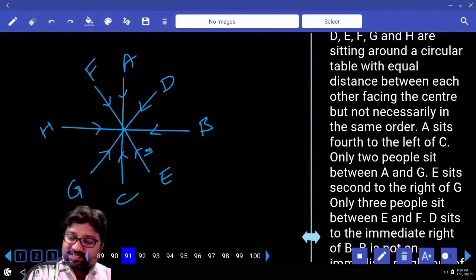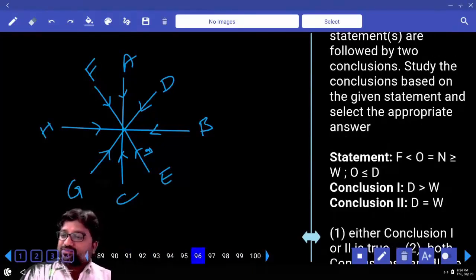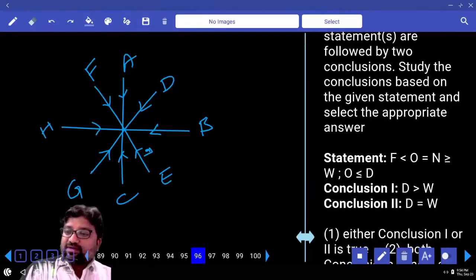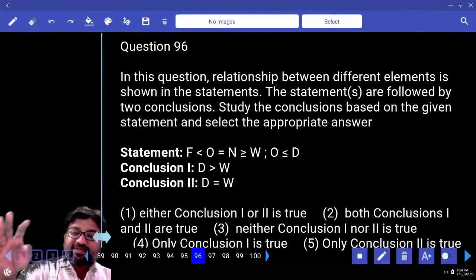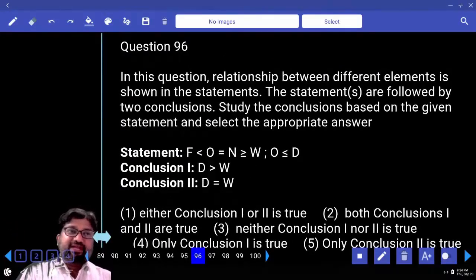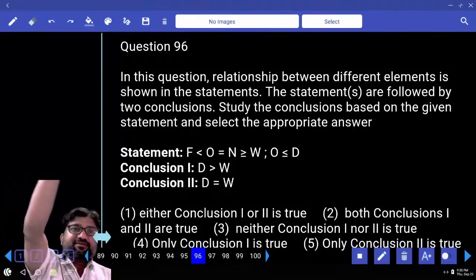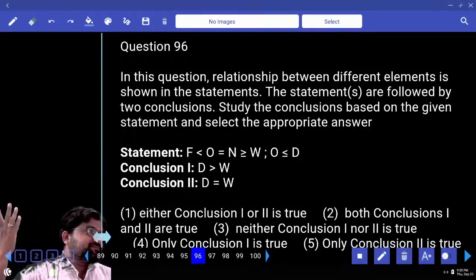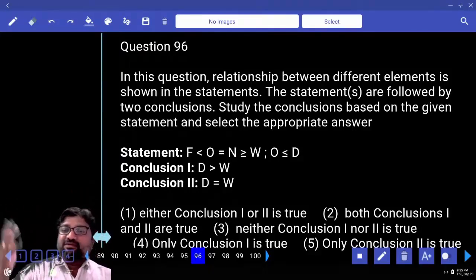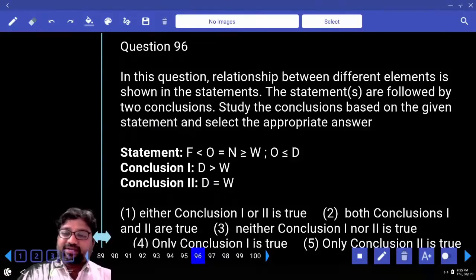Done with this and we'll go for the last set. 96 to 100. These are questions based on coded inequalities. Yes or no? And coded inequalities, I told you hundreds of times. Will you use pen and paper for this question? No. No pen and paper. Only observation. First question. Conclusion, D greater than W, D equals W. That means there is a possibility that the answer can be either or. It comes to us at a glance as a thought. To get to D and W, whose help should we take? O. From D to O.